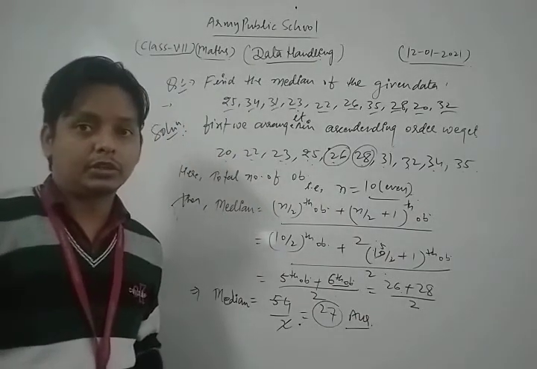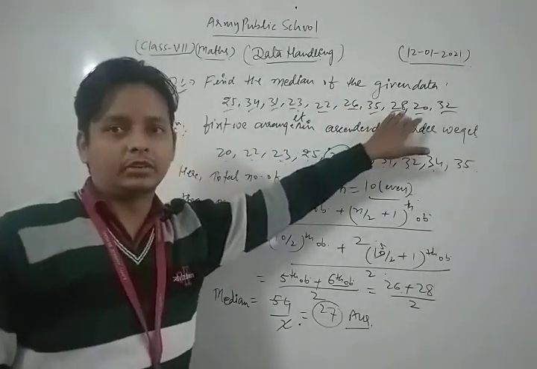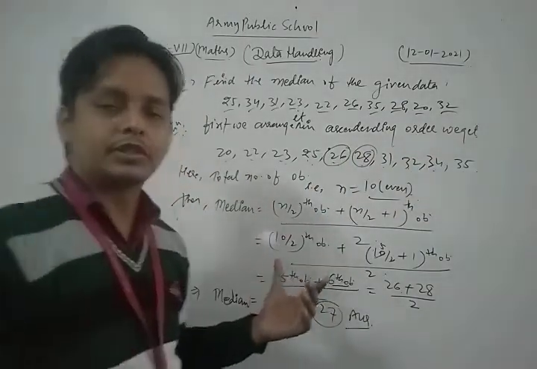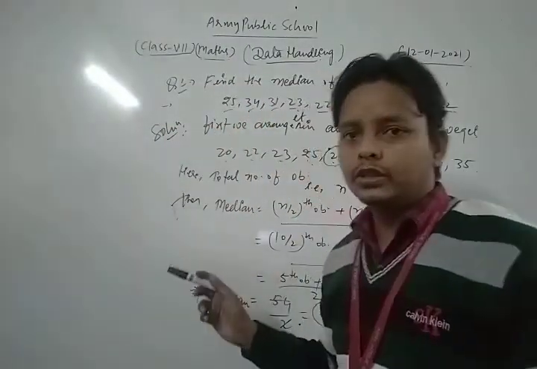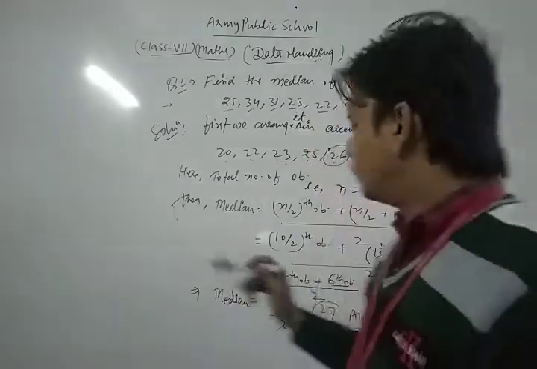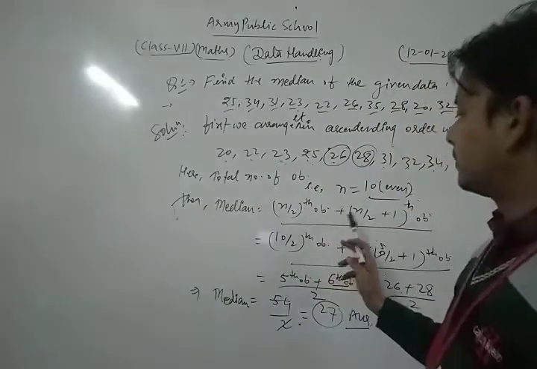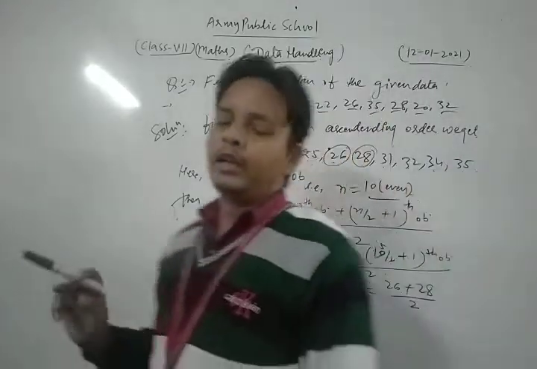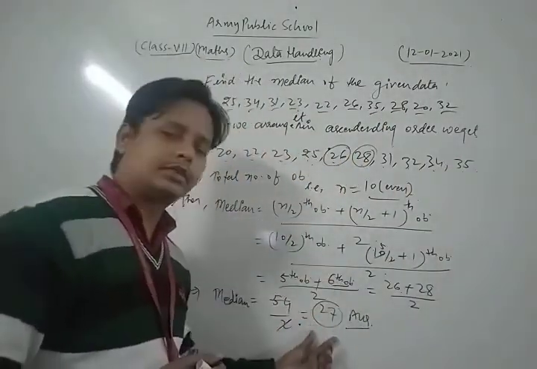So this is a very important question. Let's see once more. First of all, you arrange the given data in ascending order. After that you count the total number of observations. In that question the total number of observations is 10, which is even. Now in the case of even, the median will be the n by 2th observation plus the n by 2 plus 1th observation divided by 2. So for that question we apply that formula. After that we simplify it, and hence we get our result.